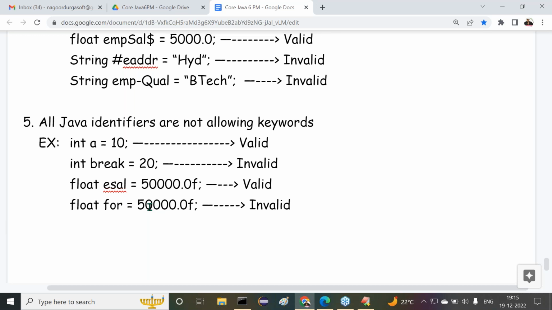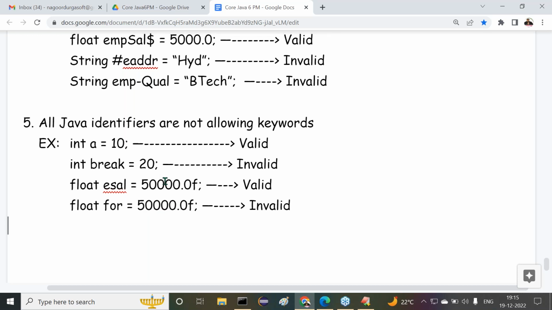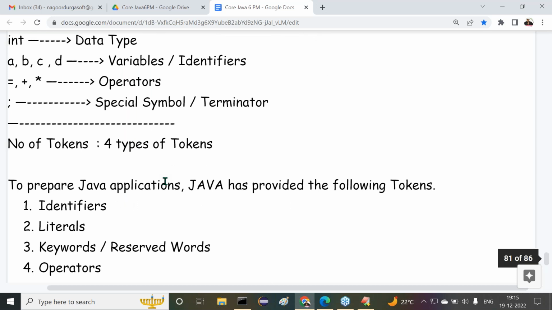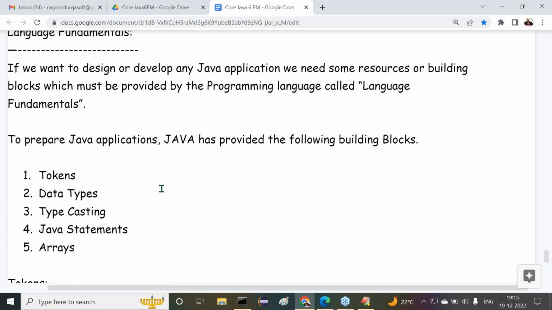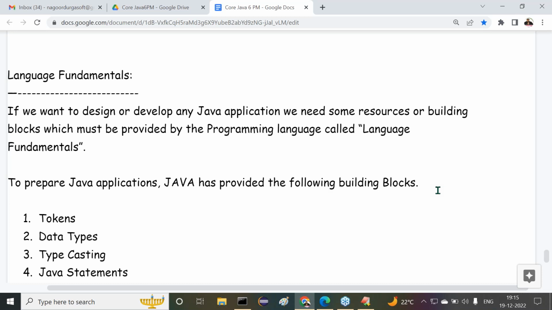But first of all, understand guys what exactly the points I'm telling you today. Today we started with the language fundamentals content. What is the requirement to start this language fundamentals? If you want to design or develop any Java application, we need some resources or building blocks which must be provided by the Java programming language. That is called language fundamentals.